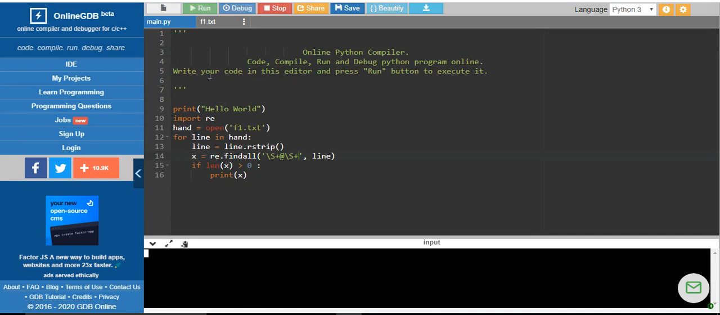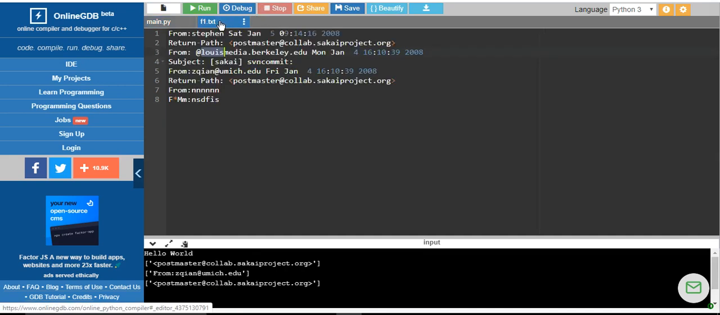Okay, when I run this program, if you can see here, how many email IDs have I extracted? Postmaster is one email ID. So even though you have at Louis Media, did it extract this berkeley.edu? No. Why didn't it extract?